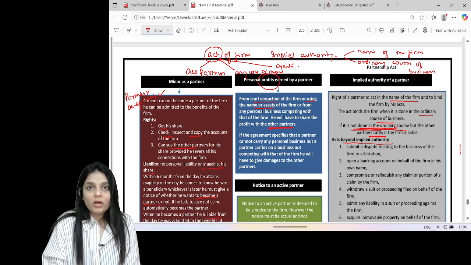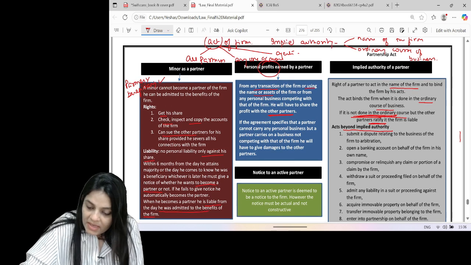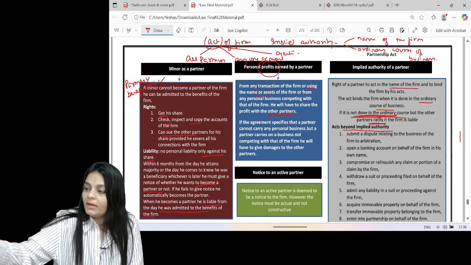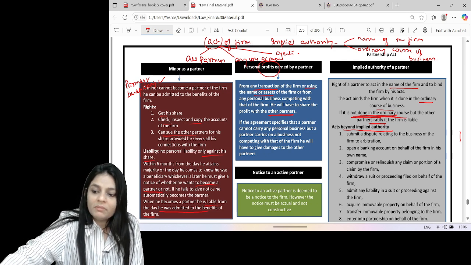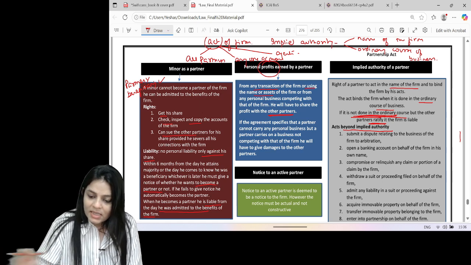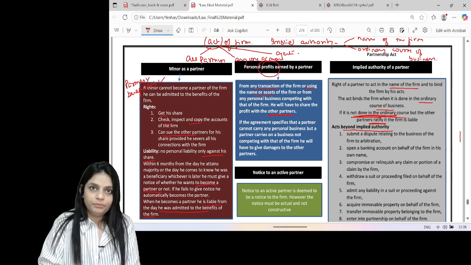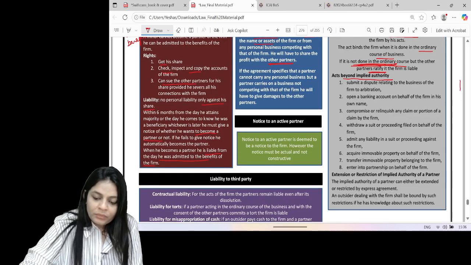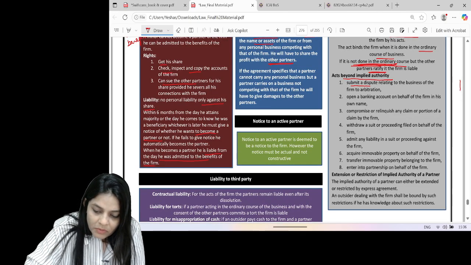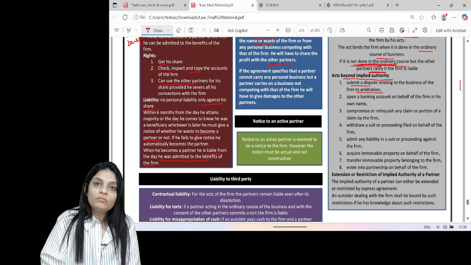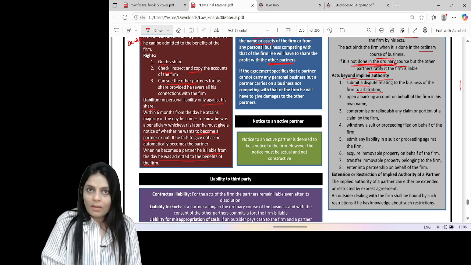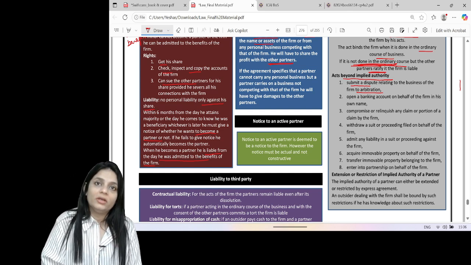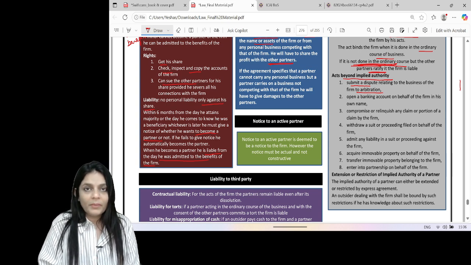Now, what are acts beyond implied authority? That means if a partner does these acts, the firm is not liable. So, what exactly are acts beyond implied authority? He cannot submit a dispute to the arbitrator. That means if there is a dispute between the partners, can he hire a lawyer? Yes, but he cannot hire an arbitrator.